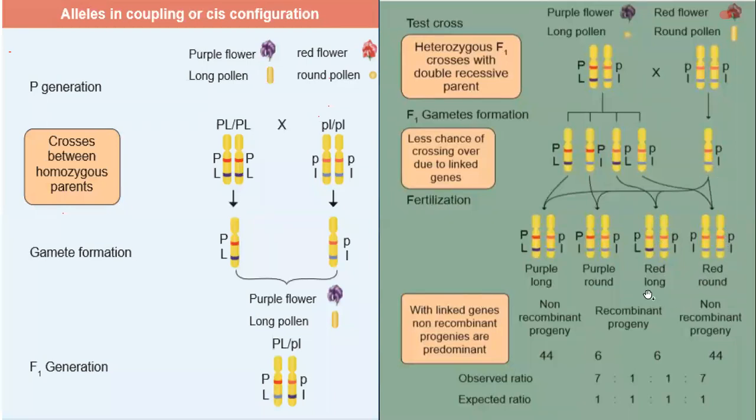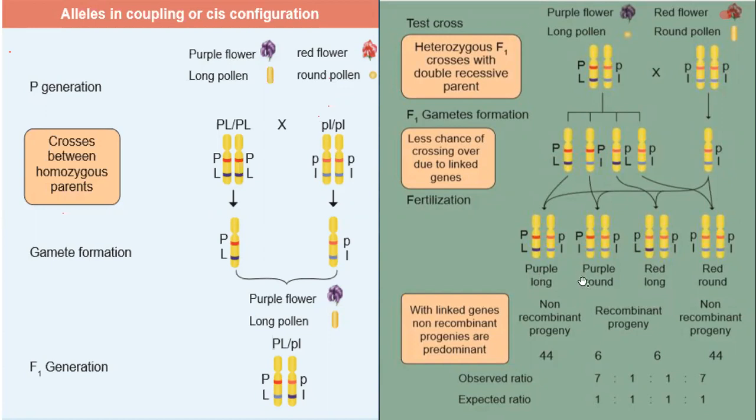From this you can see the first, the purple long, and the last, red round pollen, are the parental combination. These two are the parental combination. But in between, purple round, where the parent was purple long only, and then red long, these two are the recombinant progeny.